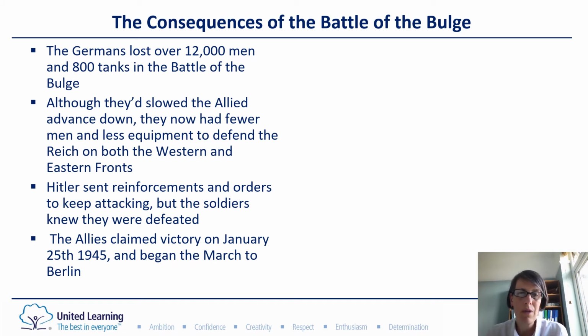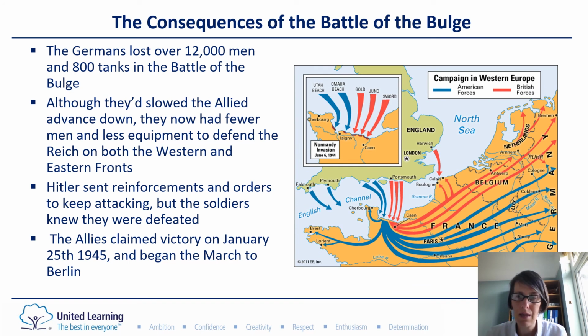And even though they'd slowed down that Allied advance to get through the Siegfried line, they had less equipment, lots of men had died, and so it was much harder. Hitler knew how important this was, and he sent reinforcements and he told them keep attacking, but the soldiers knew they were defeated. So in the end the Allies won that battle, and that is when they really begin to be able to push in across some of these areas because the Germans couldn't keep them back.